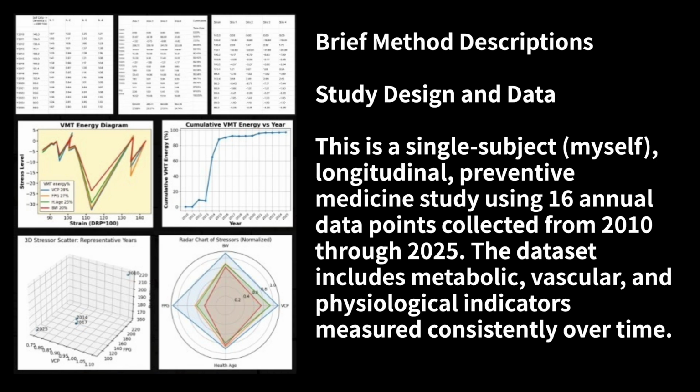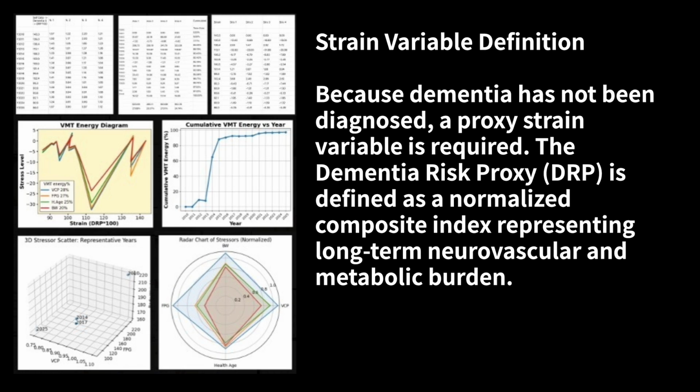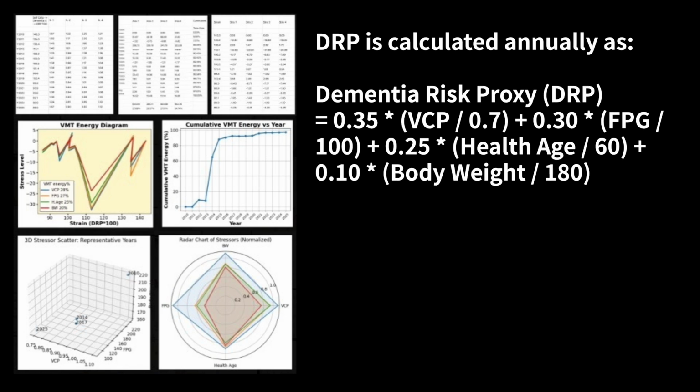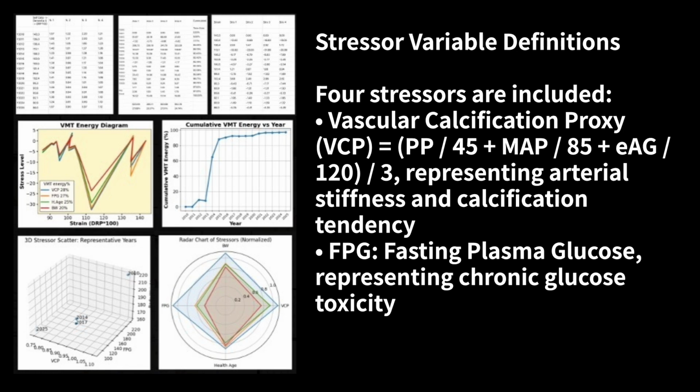Brief method descriptions. Study design and data. This is a single subject, myself, longitudinal, preventive medicine study, using 16 annual data points collected from 2010 to 2025. The dataset includes metabolic, vascular, and physiological indicators, measured consistently over time. Strain variable definition. Because dementia has not been diagnosed, a proxy strain variable is required. The dementia risk proxy, DRP, is defined as a normalized composite index, representing long-term neurovascular and metabolic burden. DRP is calculated annually.